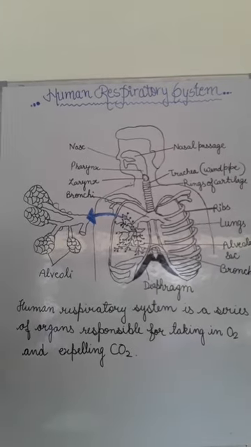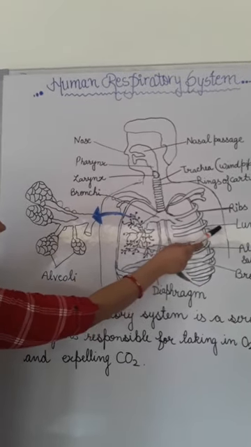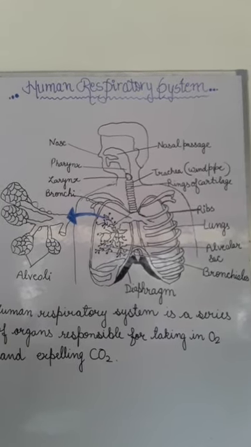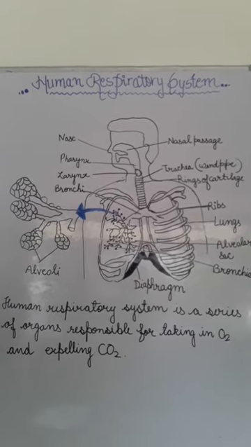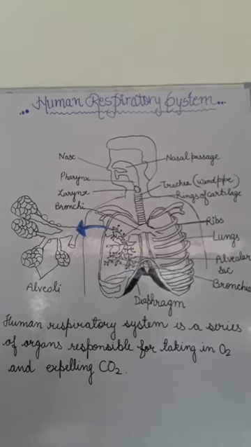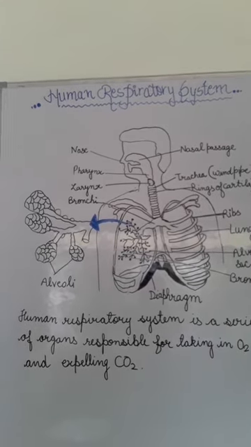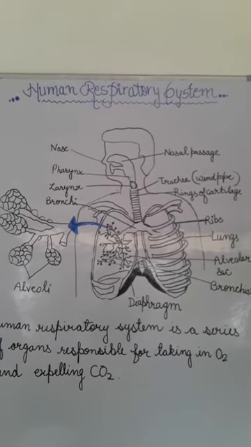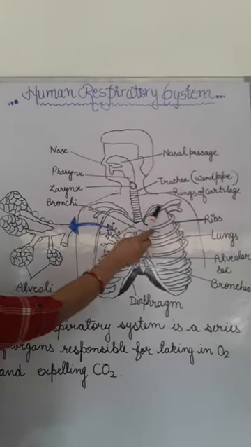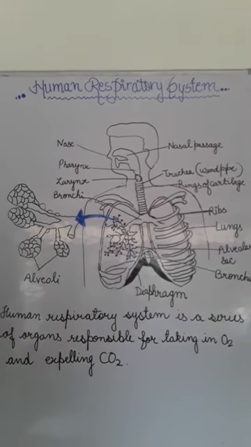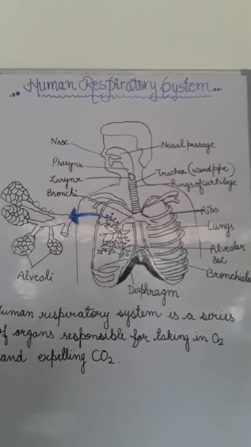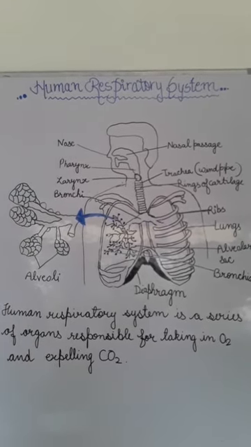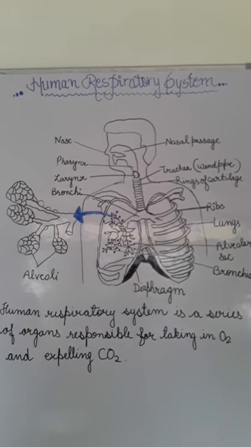And next, ribs. See, these are ribs and these are lungs. There are 12 pairs of ribs present in our body, and these ribs form a cage, a supportive framework. They are present in the thoracic region, meaning the chest region. These ribs protect the lungs and heart, so that they are safely placed in it.